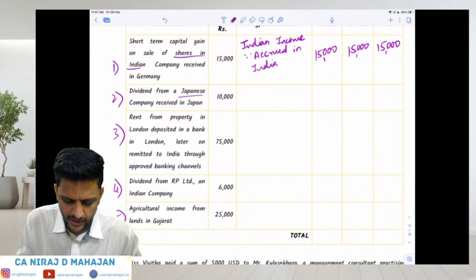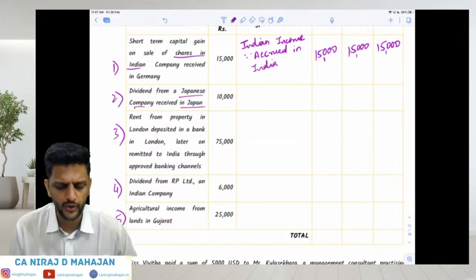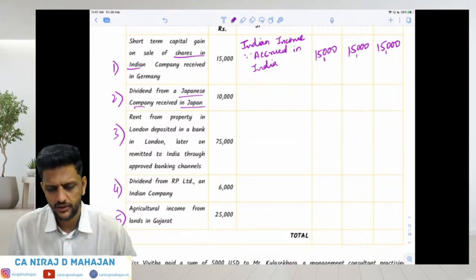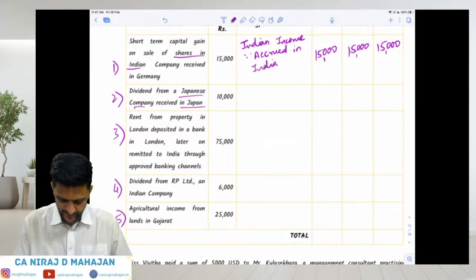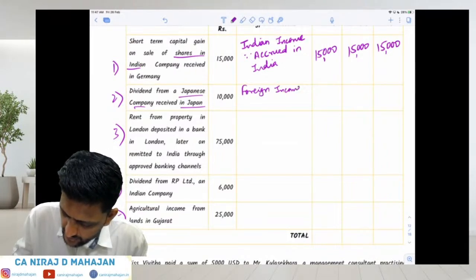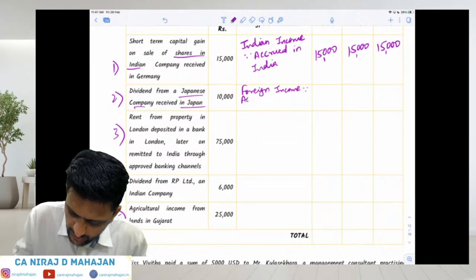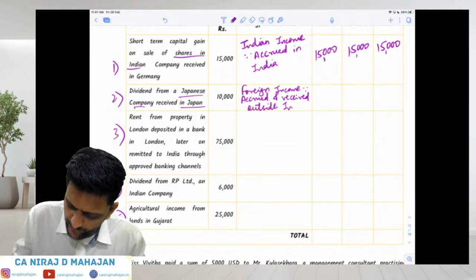Dividend from a Japanese company received in Japan. Tell me, Indian or foreign? Quickly tell me. This will be your foreign income, since accrual as well as receipt is outside India. Foreign income since accrued and received outside India. Clear? So for whom is it taxable or not taxable?